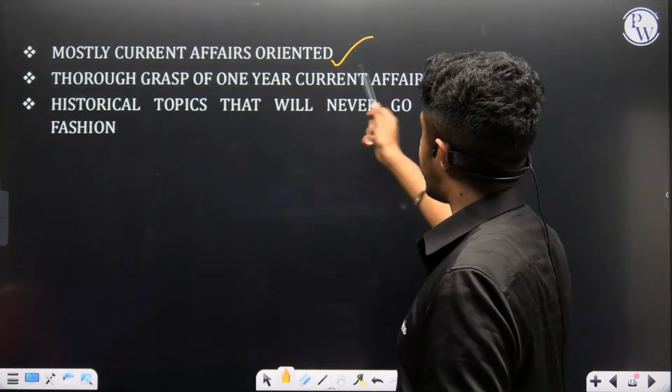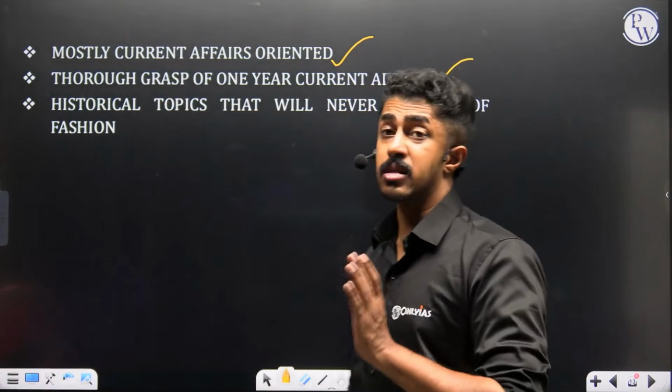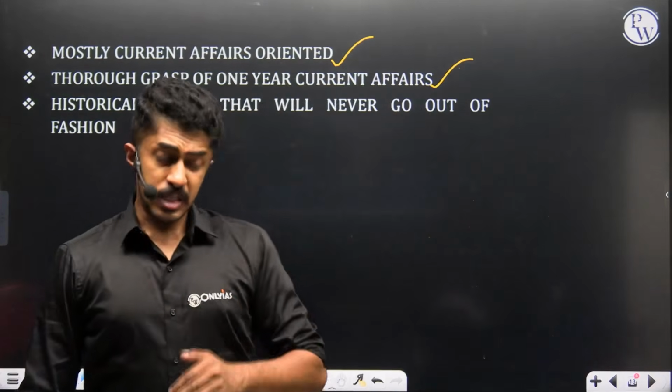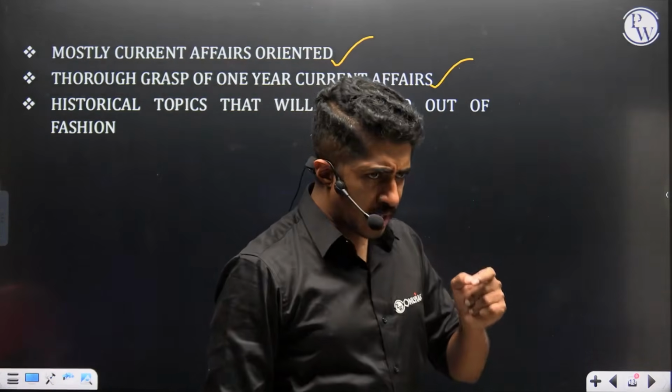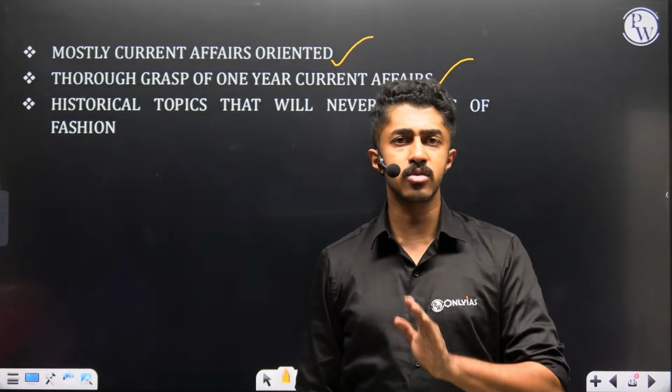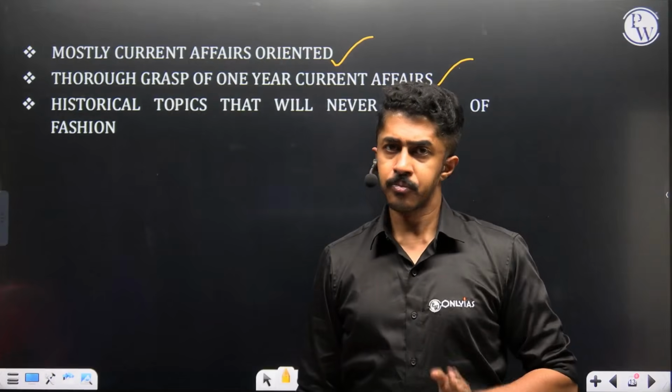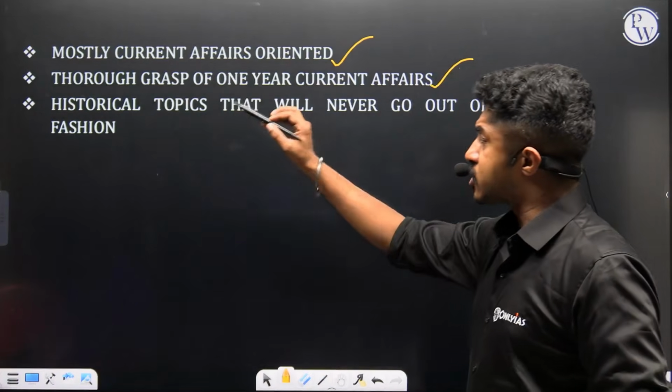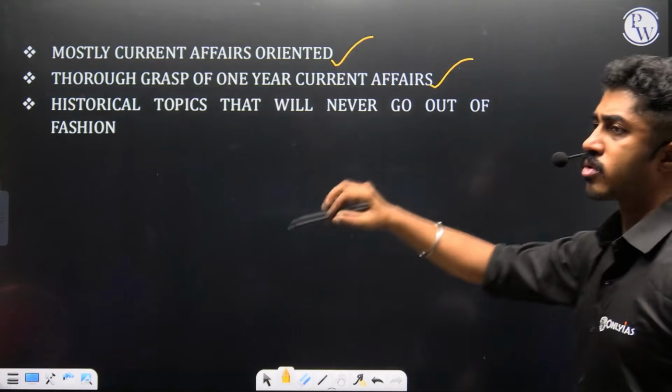A thorough grasp of one year of current affairs is very, very essential for this. That is in-depth understanding. You need to know the article, you need to know its functioning, you need to know its strength, you need to know its weakness. There is no two ways about it. Clear?